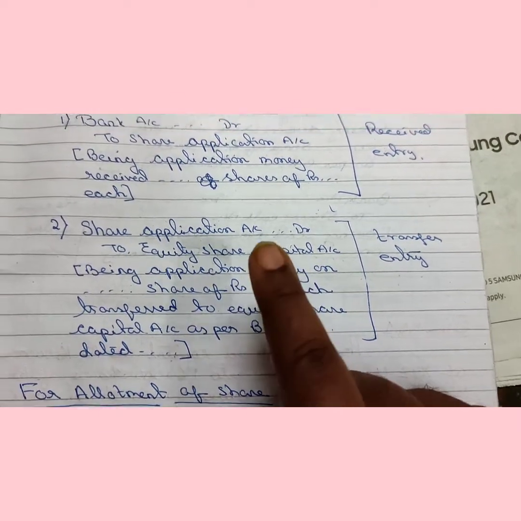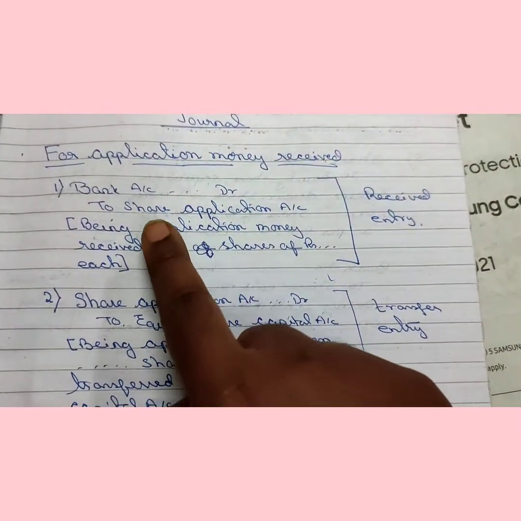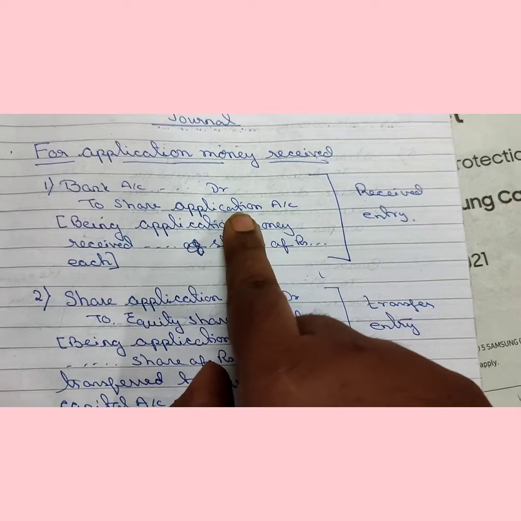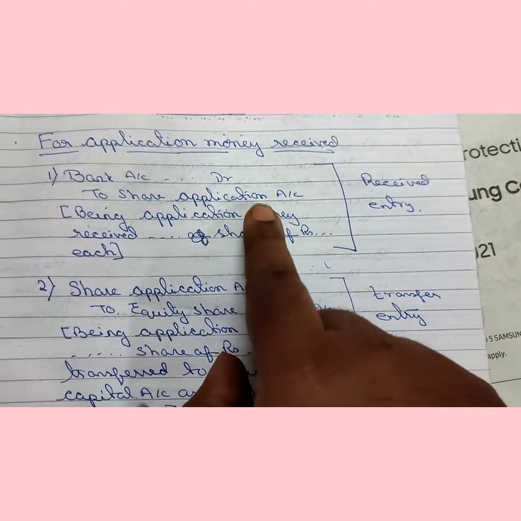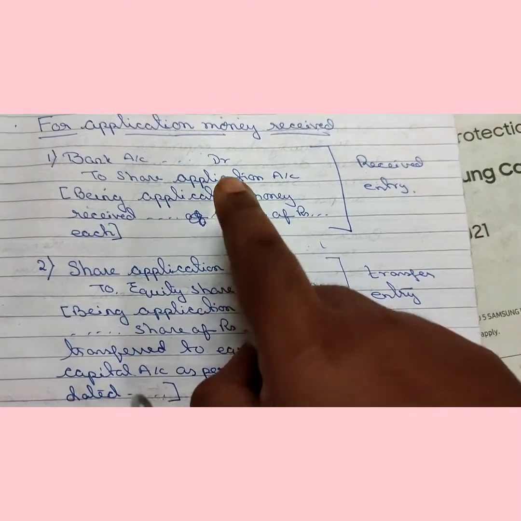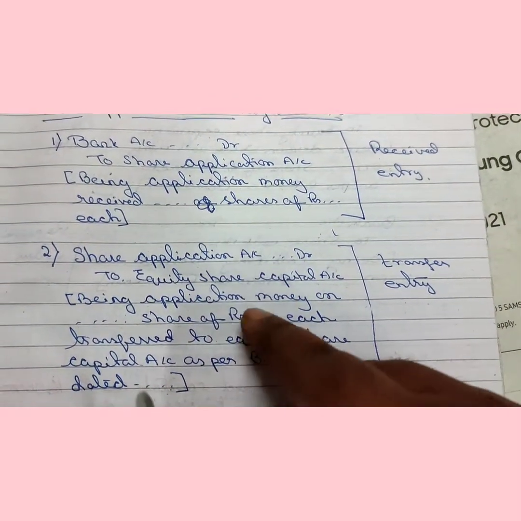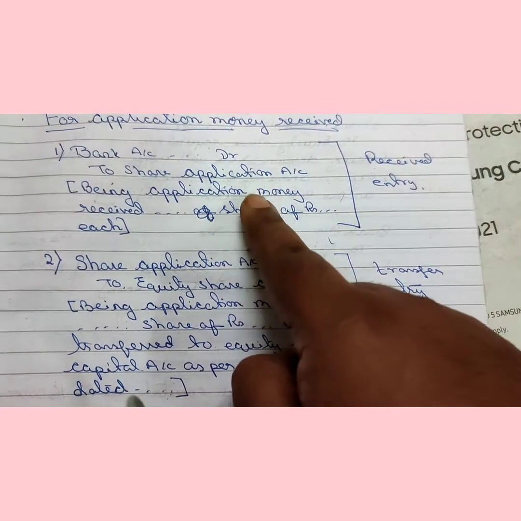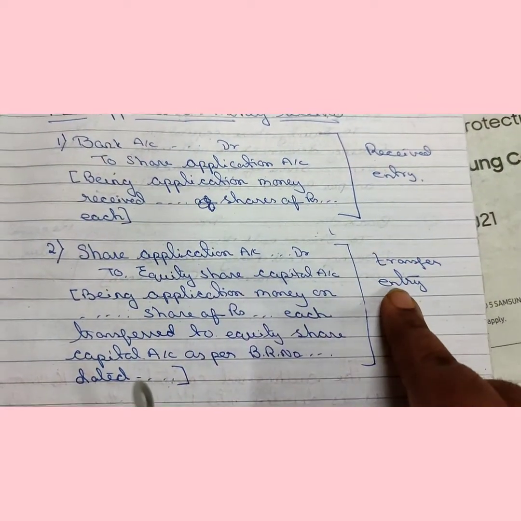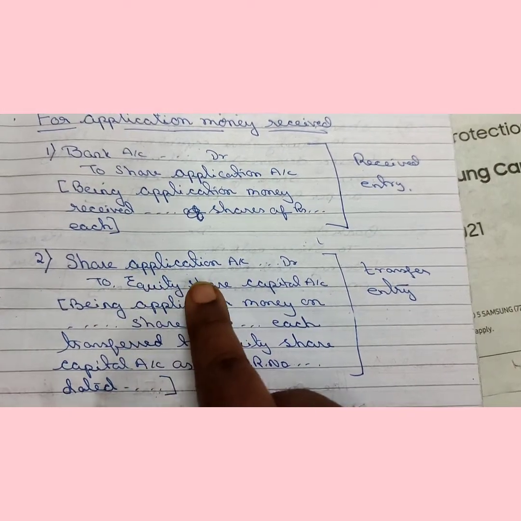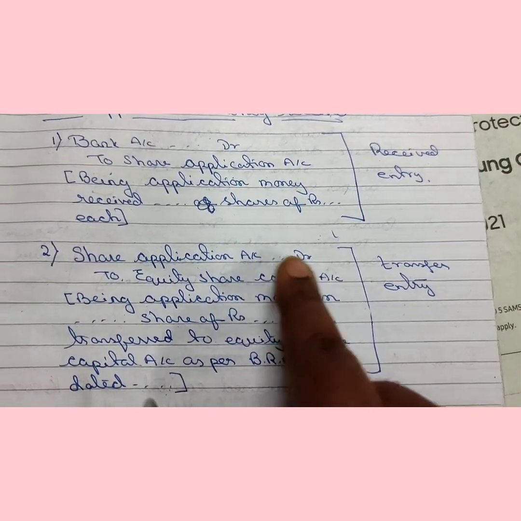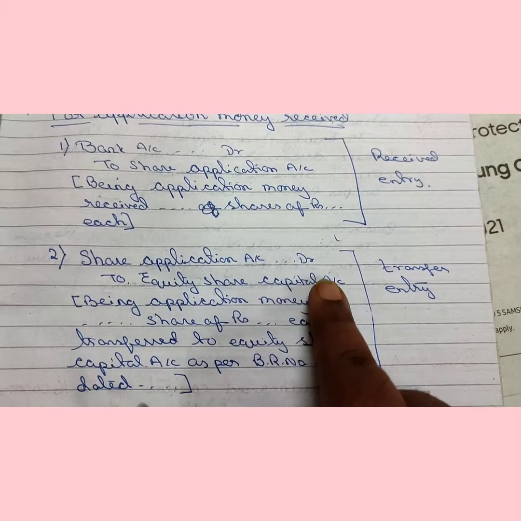After receiving the application money, the board of directors decides how much amount has to be transferred to the capital account. So in this case, the account opened by the company, that is the share application account, will no more exist. So the capital transfer entry, this is what we call a transfer entry. We do the second journal entry, that is share application account debit to equity share capital account.